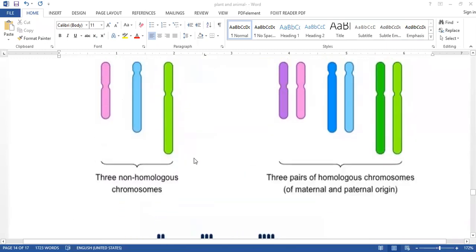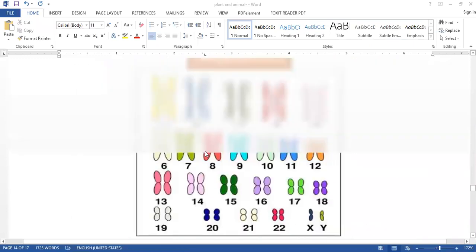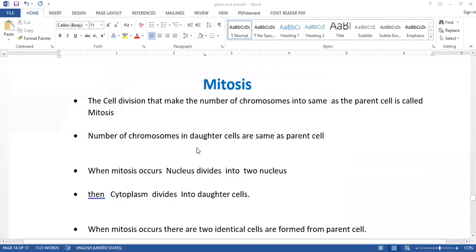We discussed everything, right? The cell division that makes the number of chromosomes the same as the parent cell is called mitosis.